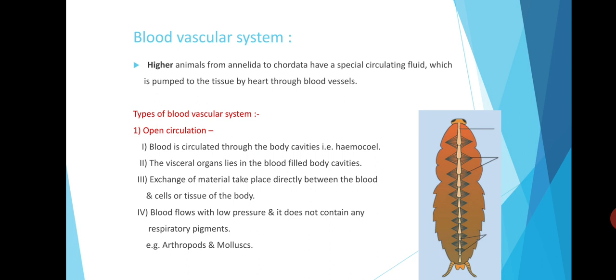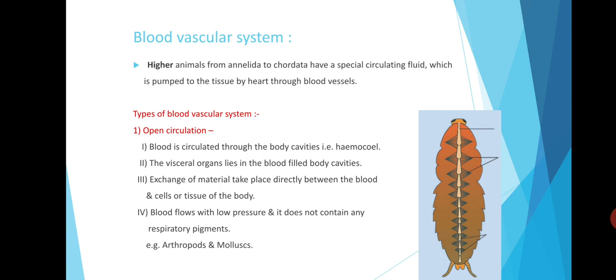There are two types of blood vascular system in animals: open circulation and closed circulation. In open circulation, blood is circulated through the body cavities, that is the hemocoel. The visceral organs lie in the blood-filled body cavities.